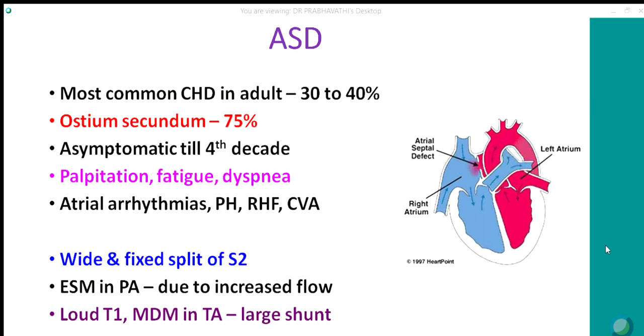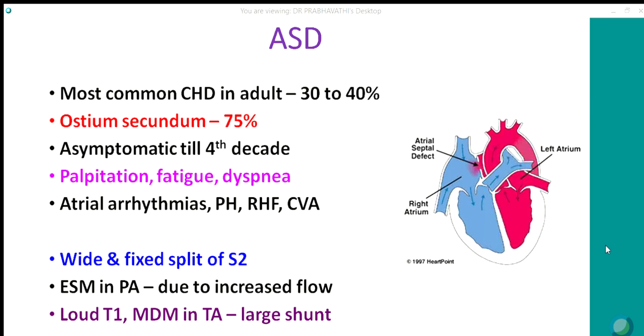Asymptomatic till the 4th decade. Symptoms usually occur after that, and may be palpitation, fatigue, dyspnea. Atrial arrhythmias may cause right heart failure and systemic embolism. The hallmark of ASD is a wide fixed split of the second sound and an ejection systolic murmur in the pulmonary area because of increased flow, which we already discussed.